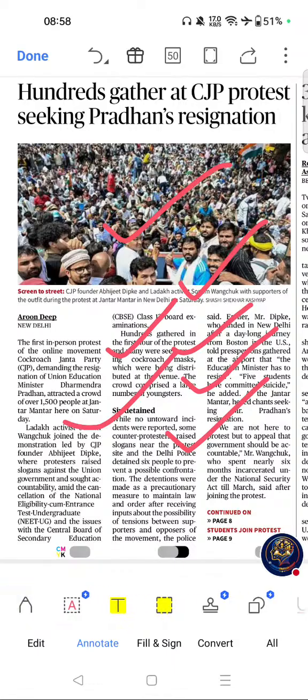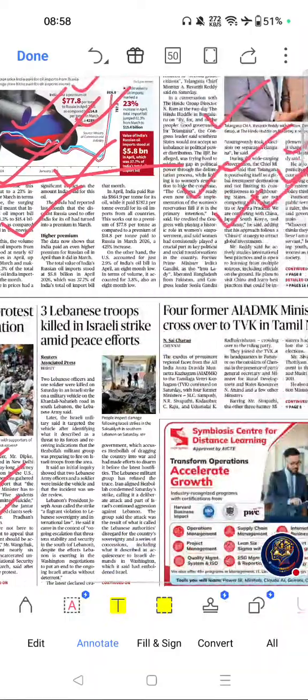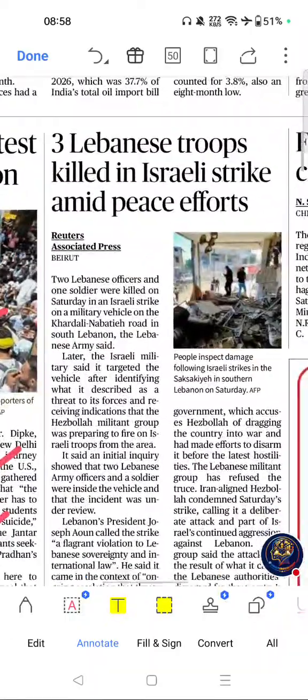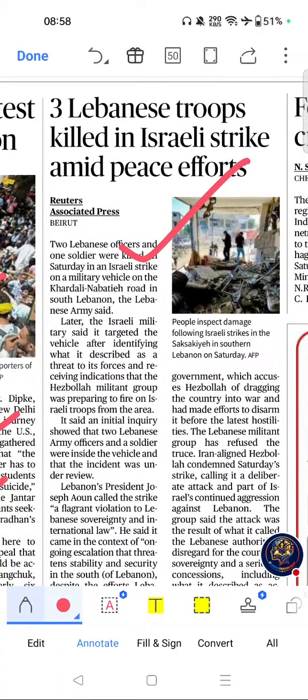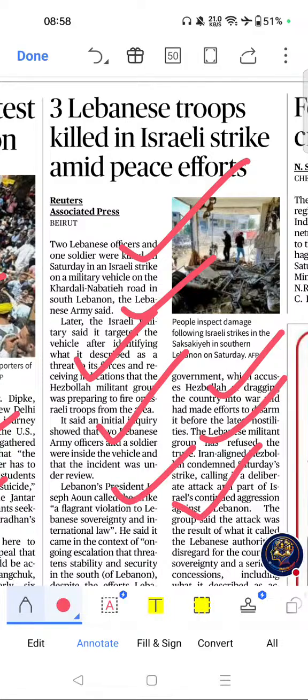Next important topic from this page was this one. Three Lebanese troops killed in Israel strike amid peace efforts. If you see the importance, West Asia remains a UPSC IR hotspot. Israel-Hezbollah conflict directly affects global energy markets and is important for understanding regional security dynamics. The key themes are Israel-Lebanon conflict, Hezbollah, West Asia security, and regional geopolitics.